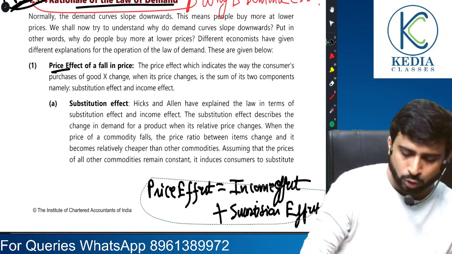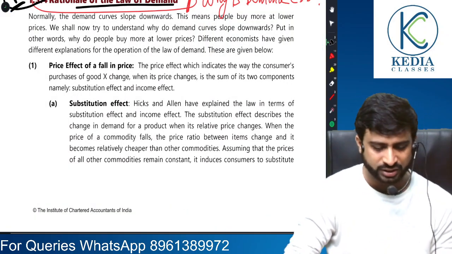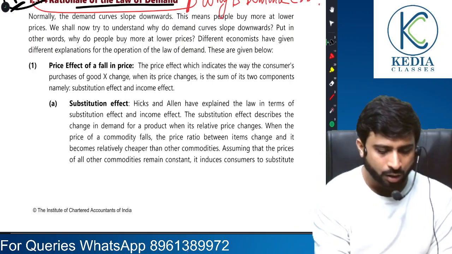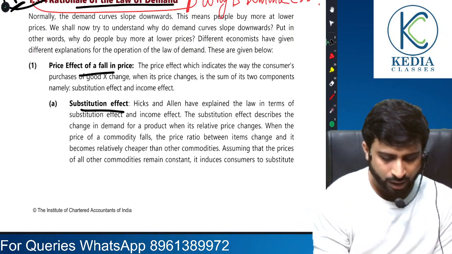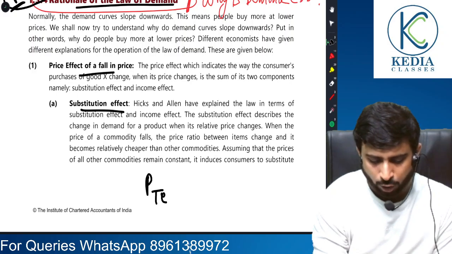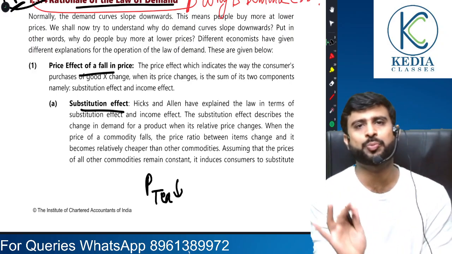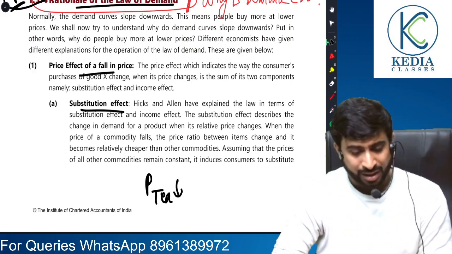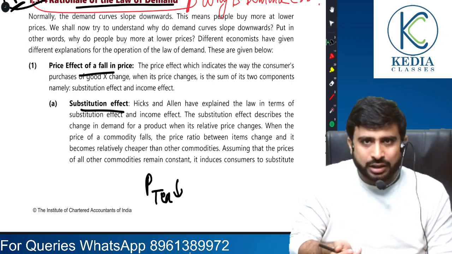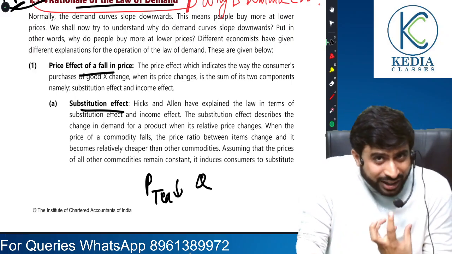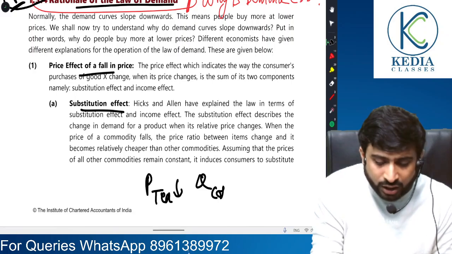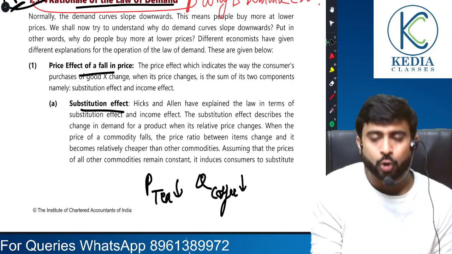Now let's come back to substitution effect. Suppose price of tea falls. Then quantity demanded of coffee is going to fall. Why?